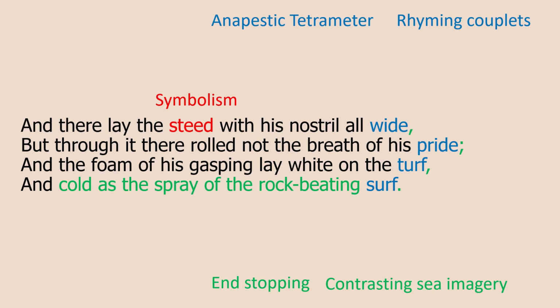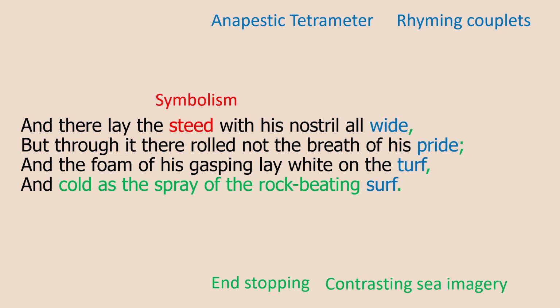And we get a return to images of the sea, and the cold, as the spray of the rock-beating surf. If you look at the fourth line of stanza 1, when the blue waves roll nightly on deep Galilee, the sea is presented as calm and powerful. At this stage, the Assyrian army is calm because they believe they're going to win the battle, and they are powerful. They are adorned in purple robes and gold, and they are numbered like the stars in the sky. It's almost certain they're going to win. There's a definitiveness about it, and the imagery of the sea makes them look powerful in stanza 1.